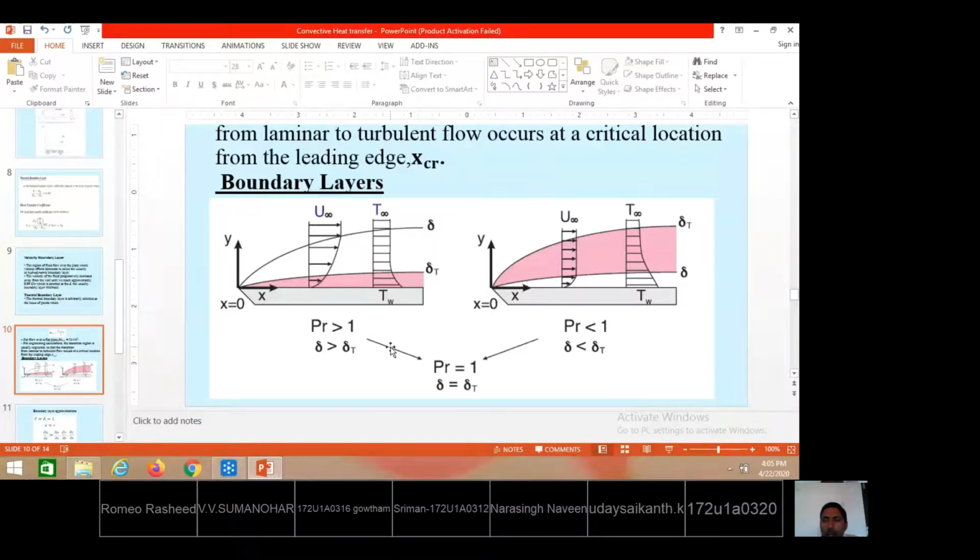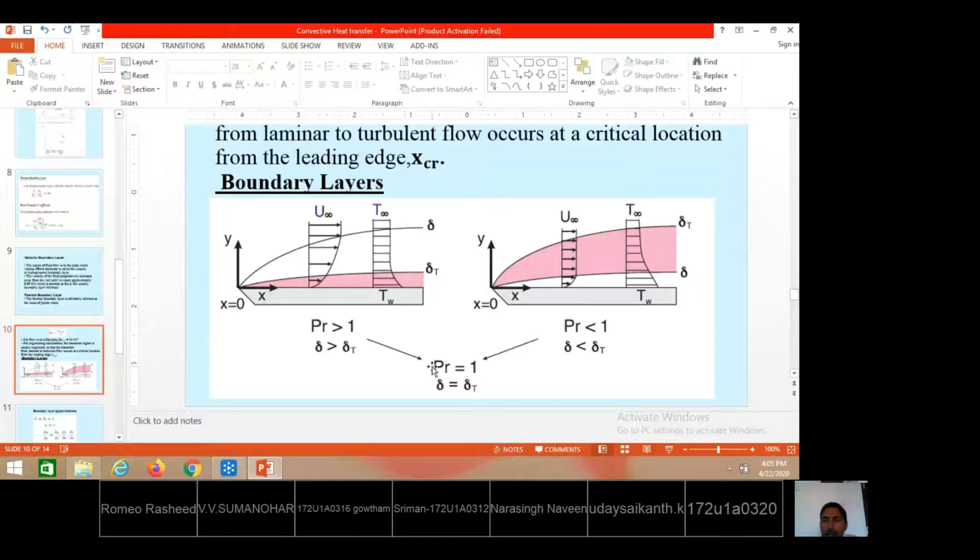In the other case, nu by alpha is less than 1. That means thermal diffusivity is more compared to momentum diffusivity. That means compared to the velocity field, the temperature field is dominating. So due to more temperature, higher thermal boundary layers are observed. This kind of boundary layer phenomenon we will observe for liquid metals. The earlier kind of boundary layer development we will see for highly viscous lubricant oils.